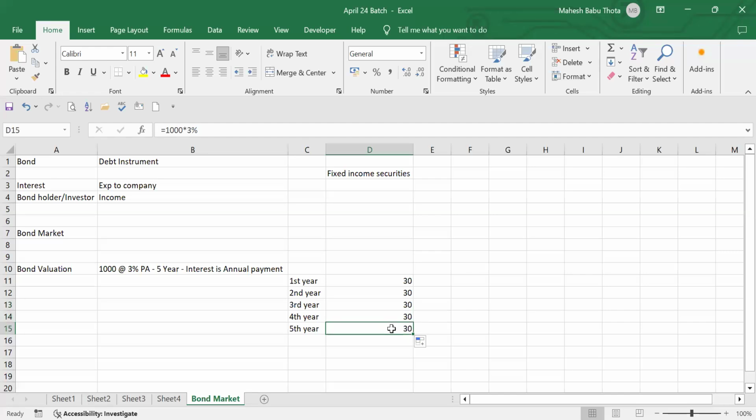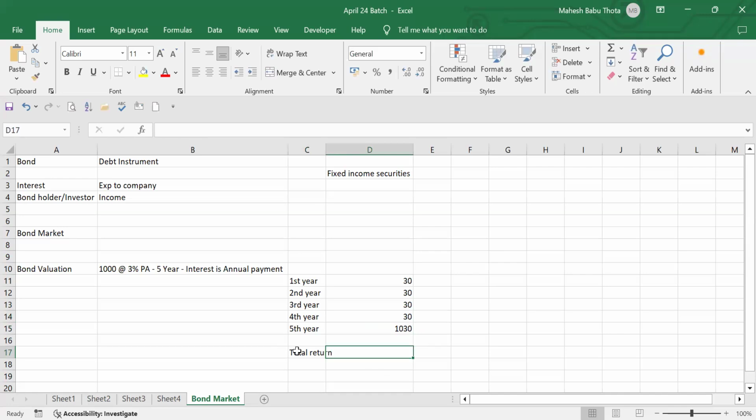In addition to that, what will I get? The principal amount also, 1,000 rupees capital. So I'll get 1,030 rupees in the fifth year. So what is the total amount I'm getting? What is the total return? I'm saying total return. Understand?